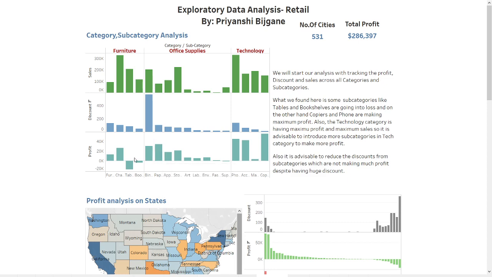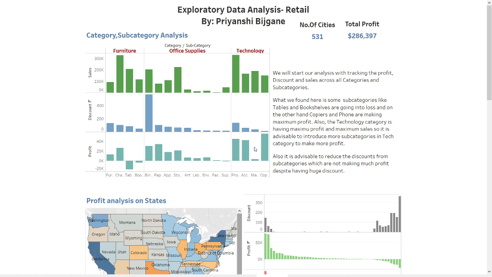But it can also be seen that the subcategories in the technology category are very few, so it is advisable to introduce some more subcategories into the technology category, so that the profit can be increased in the business.